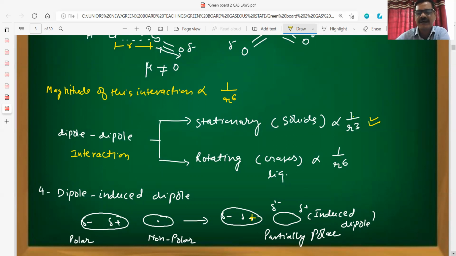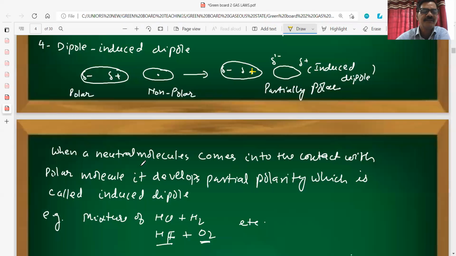Now if we see the characteristics, when a neutral molecule comes into contact with a polar molecule, it develops partial polarity. Partial means it will be less than 1 unit charge, which is called induced dipole.